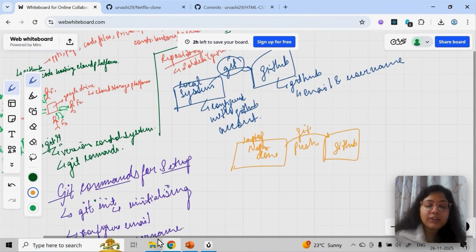And when you're trying to get something, I'll show you how to do it. We will be going ahead and seeing how, when you're trying to get something from GitHub to your local system, that's called pull. So push is fixed: you go from local system to your GitHub, that's the push command. And the pull command is when you're trying to get something from your GitHub to your local system.